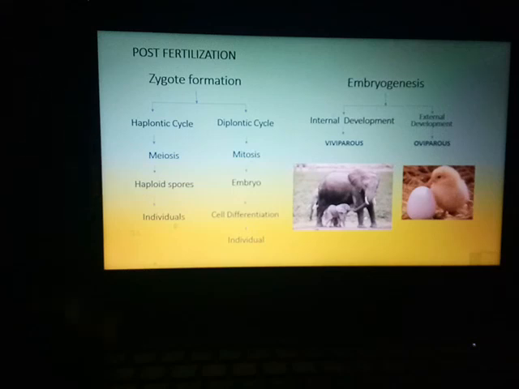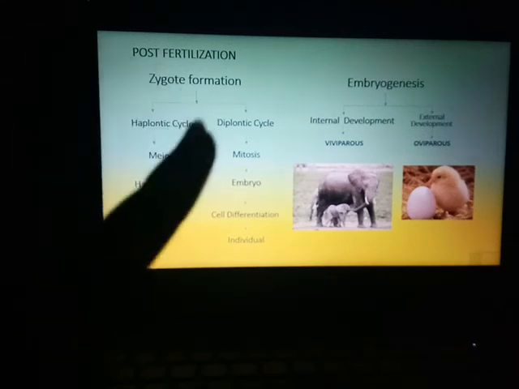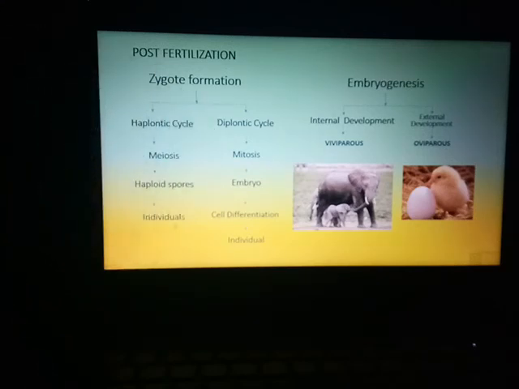After zygote formation, the zygote will of course be diploid because it occurs as a result of fusion of two cells. Now this zygote, if it has to follow a diploid life cycle, will undergo mitosis, enter the embryonic stage, and through cell division form an individual.